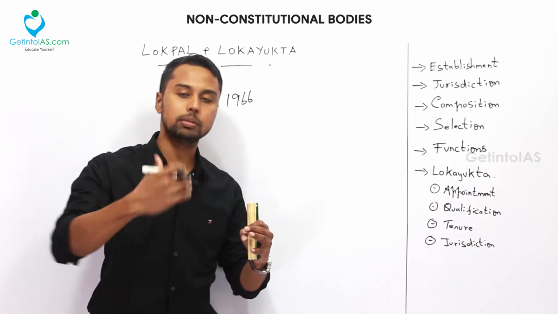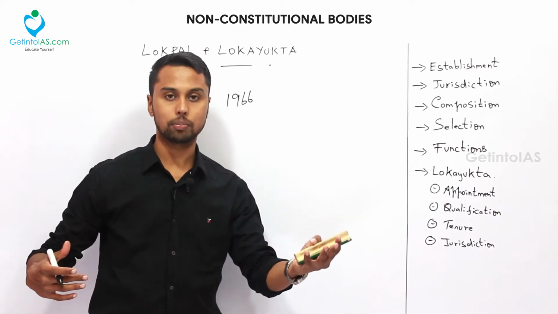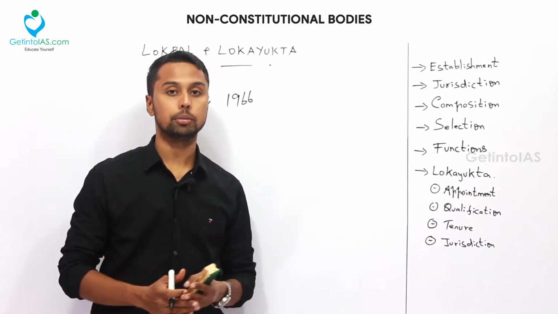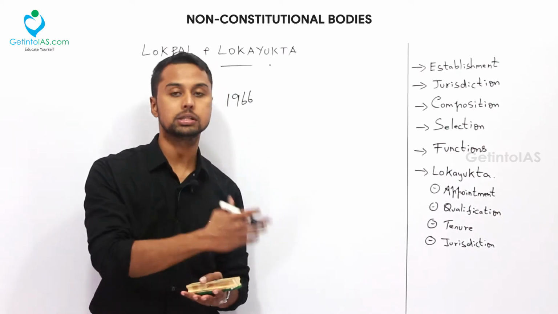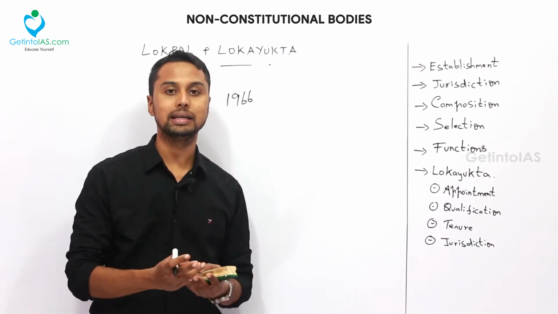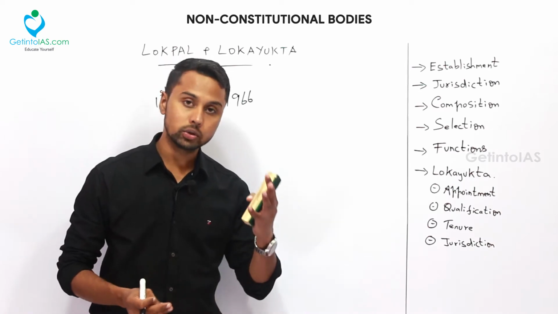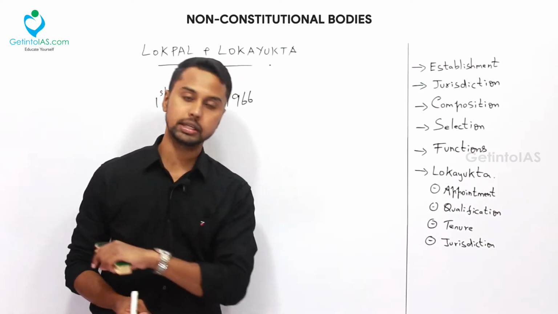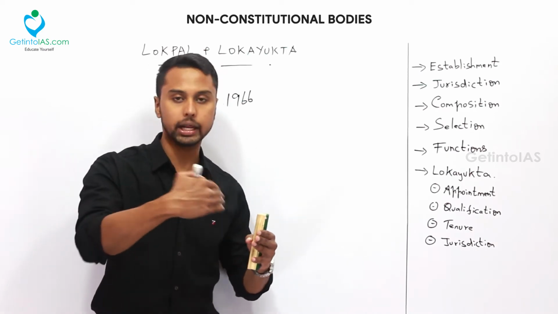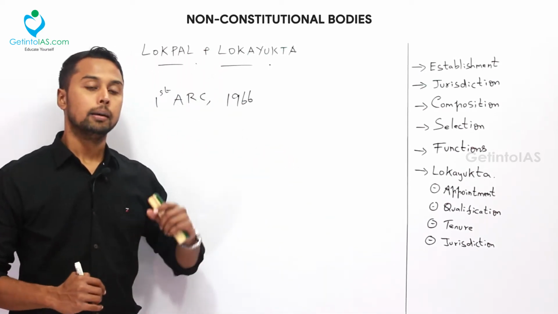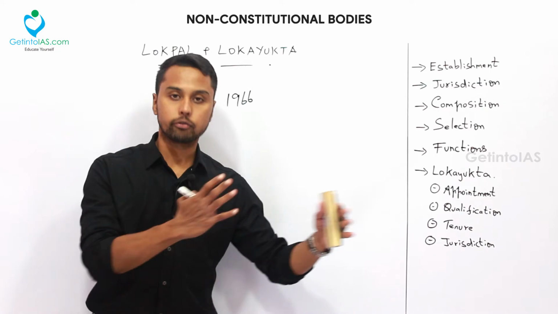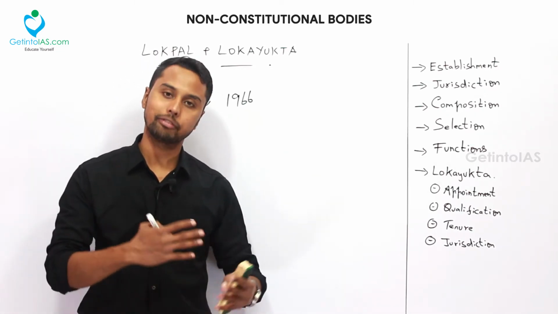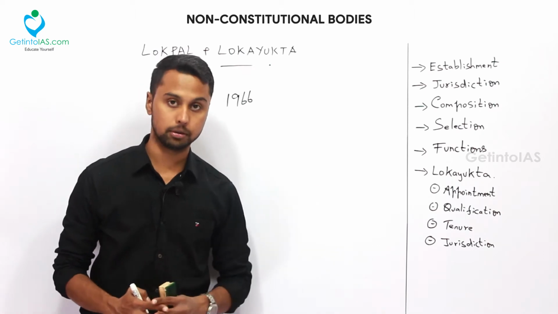The ARC gave plenty of recommendations, like the formation of Lokpal and how the formation should be. The Lokpal should be appointed by the president in consultation with the prime minister, the Lok Sabha speaker and the Rajya Sabha chairman, and it also clearly said that the judiciary should be kept outside the purview of the Lokpal. Many such recommendations were given by the ARC, but the government didn't take the full recommendations. It altered and amended something, and finally it came out with the Lokpal Bill 2013.